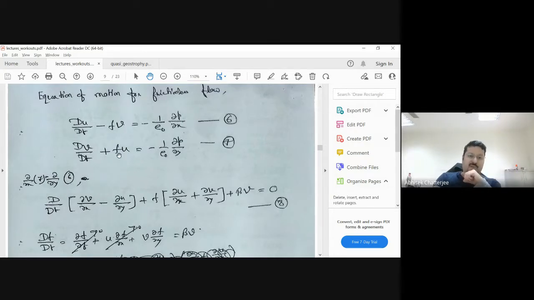But this time we have a negative sign, because we are interested in a vorticity term. So vorticity is basically del v by del x minus del u by del y. From this equation we can always get that. This is v, this is u. So we have to take the x derivative of this, and also a y derivative of this, and subtract.